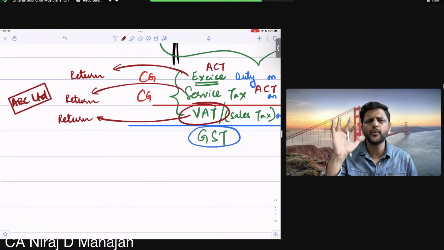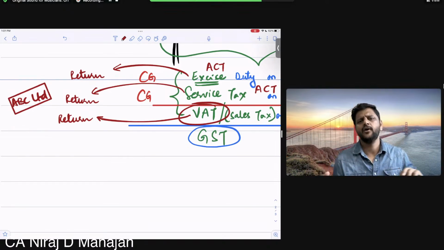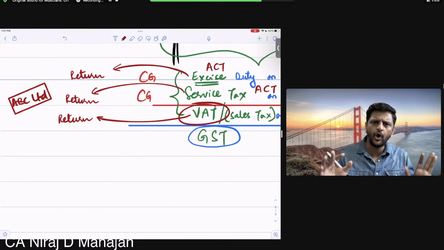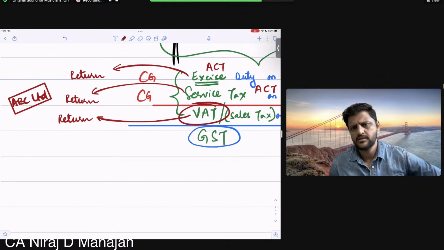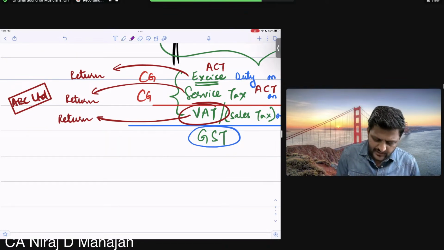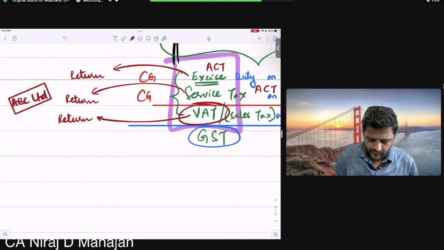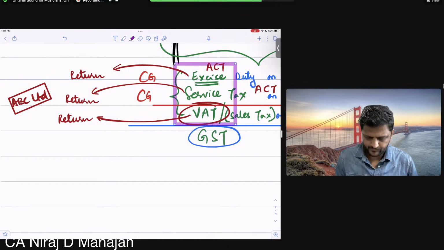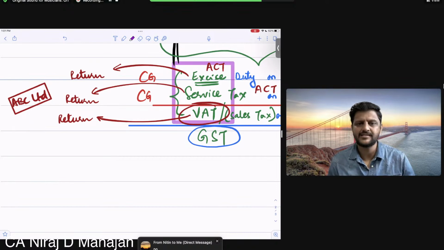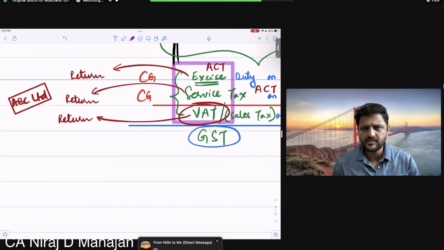But excise has nothing to do with service tax, service tax has nothing to do with VAT, and vice versa. All three of them are dealing with their own work, act and law and trying to recover their own money. Correct? Is there coordination between these three? Absolutely not. Are you getting my point? And bachcho, the businessman or the assessee, I mean, business person here, has to deal with all three departments differently.